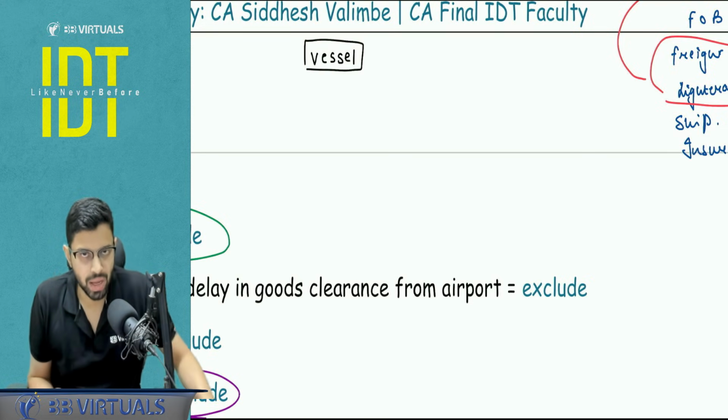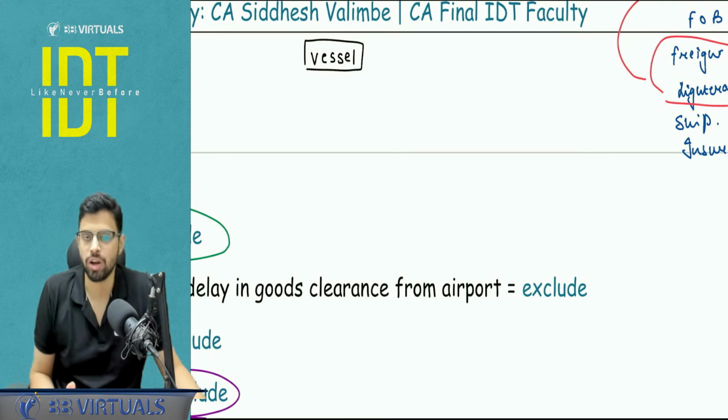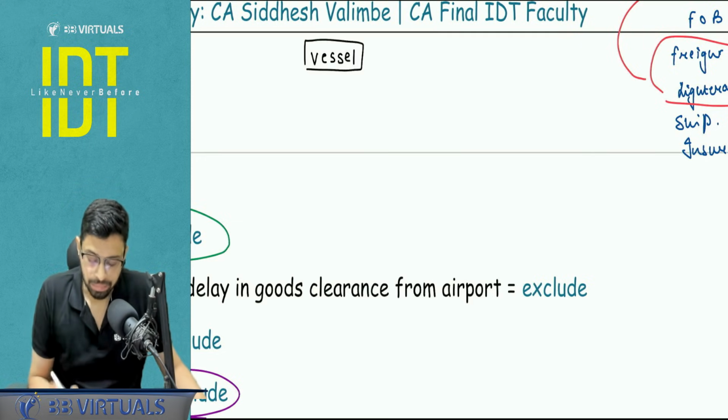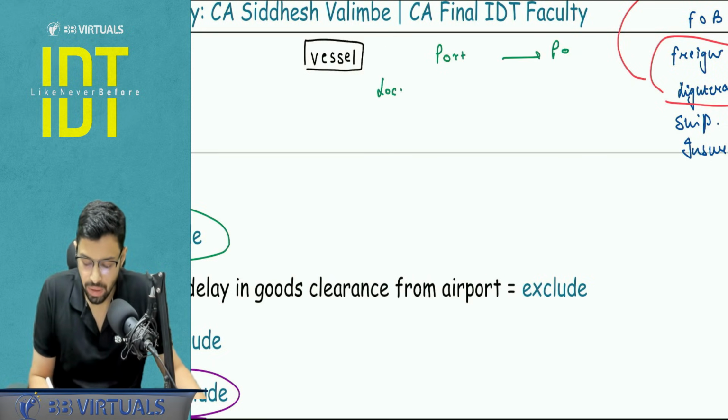Now, another thing I want to stress upon, if it is a case of vessel, let's say the import is happening via port to port vessel mode of transportation. Please understand, very important pointer. Let's say they have not given you the port to port freight, and they have given the local freight and the local handling charges. Let's say this is 10 and this is 20.